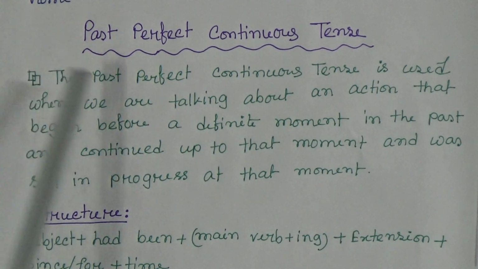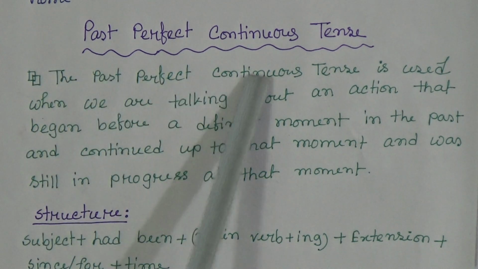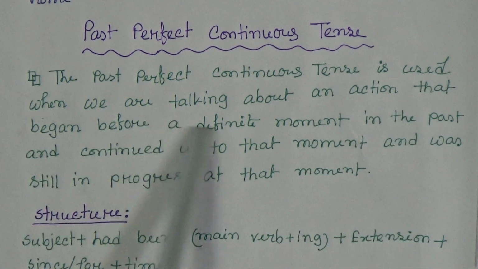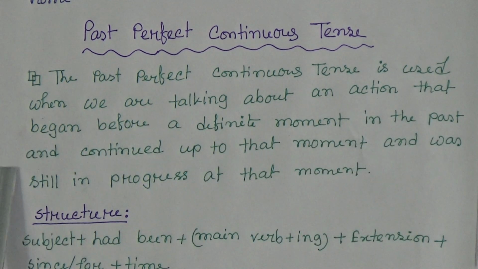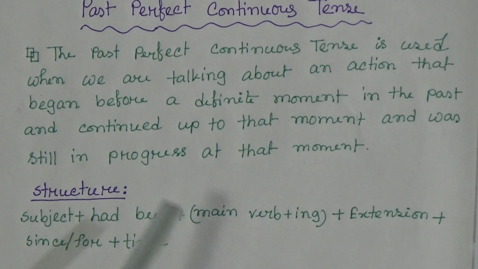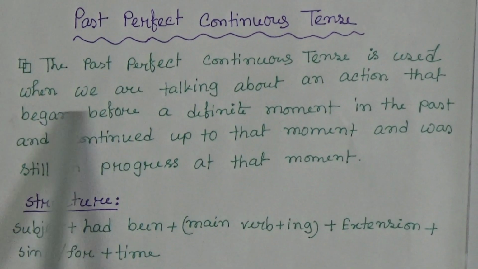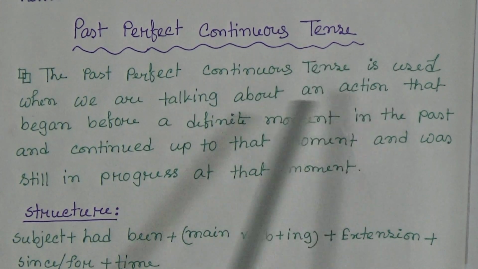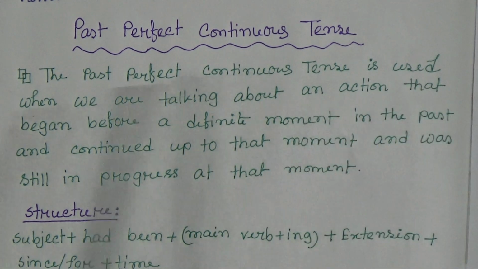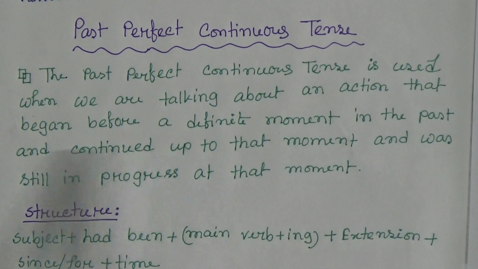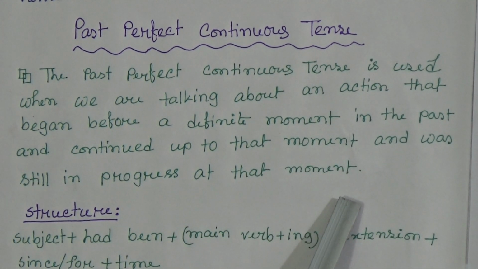I am repeating, students, the past perfect continuous tense is used when we are talking about an action that began before a definite moment in the past and continued up to that moment and was still in progress at that moment.